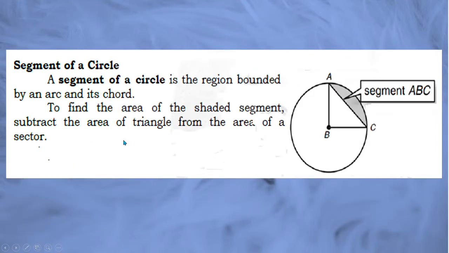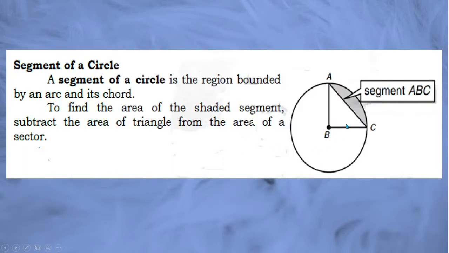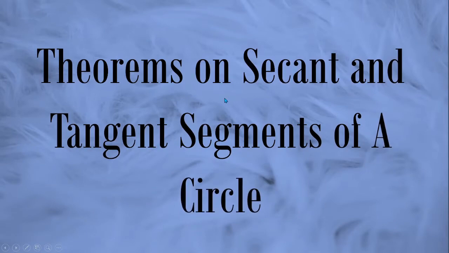Next, a segment of a circle is the region bounded by an arc and its chord. To find the area of the shaded segment, we subtract the area of the triangle from the area of a sector. So it is best that you know how to get the area of a sector first, and then since a segment is just a part of the sector, we will just subtract the triangle. But our focus today is on the theorems on secant and tangent segments of a circle.